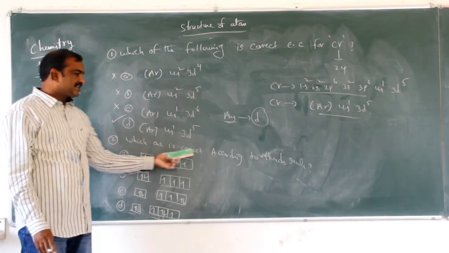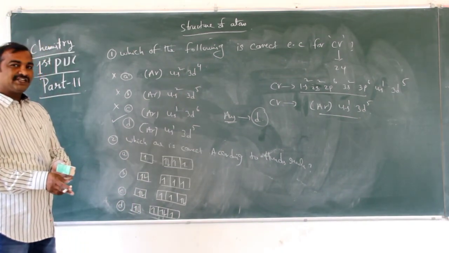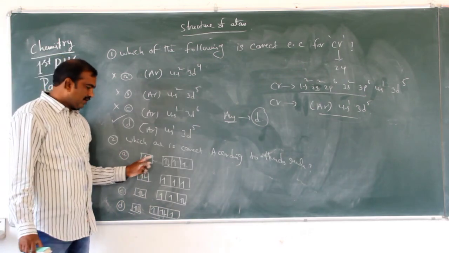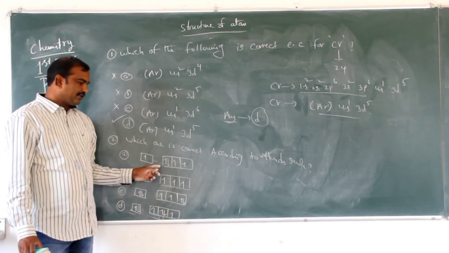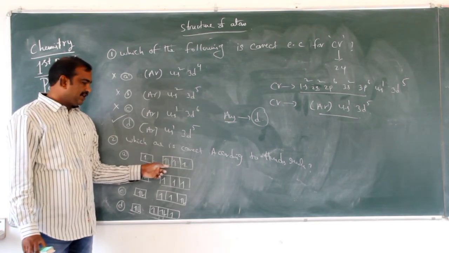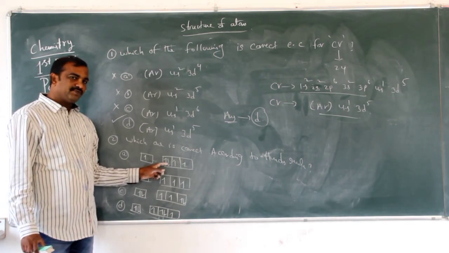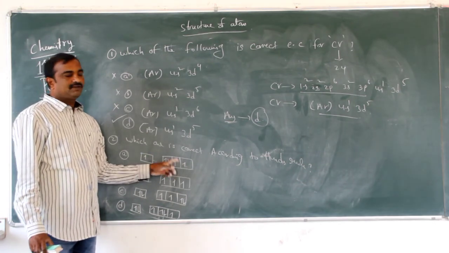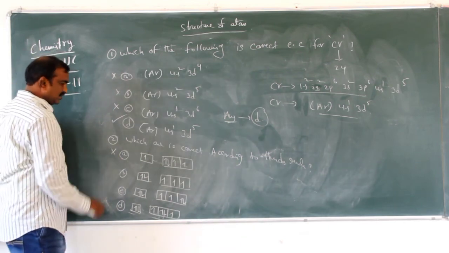Next: which one is correct according to Hund's rule? Hund's rule means electrons are arranged in the orbitals in increasing order. Look here: 5 electrons are there. In the s subshell only 1 electron is filled, and immediately in the p subshell 2 electrons are filled. But after filling this one we have to go to this one. This is not correct, so it is wrong.